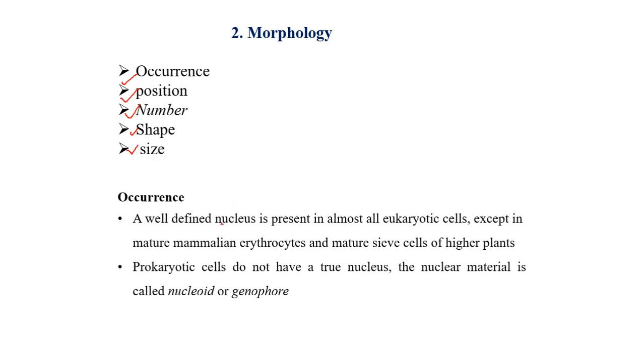A well-defined nucleus is present in almost all the eukaryotic cells, except in the mature mammalian erythrocytes and the sieve cells of higher plants. These two cells also have nucleus in their young conditions or during the process of development. The nucleus present in these cells disintegrates, and the mature cells do not show any nucleus.